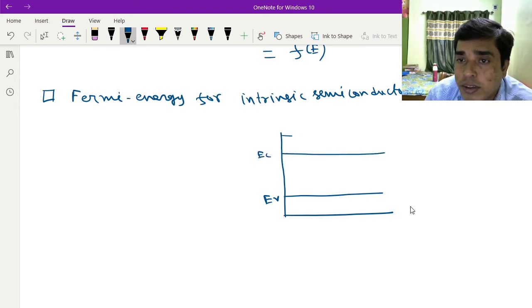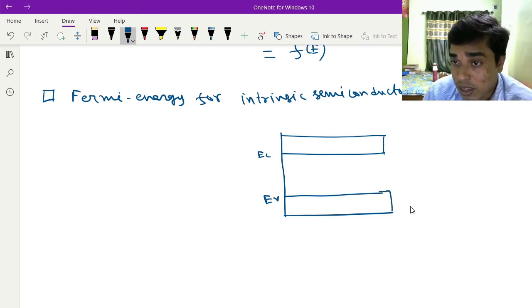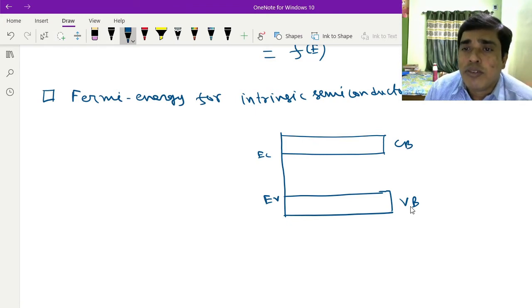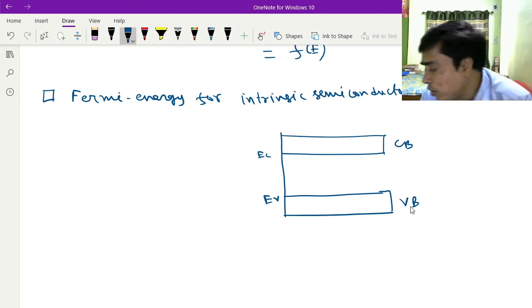This is the valence band and this is the conduction band. So you have to know the hole concentration and the electron concentration of an intrinsic semiconductor.